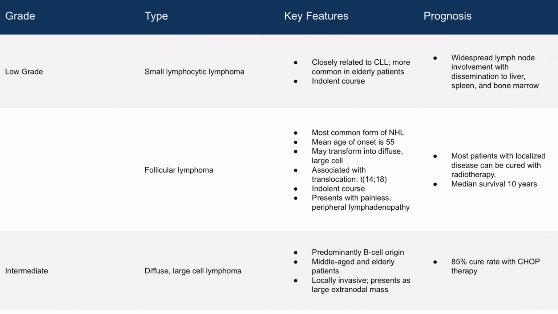Follicular lymphoma is the most common form of non-Hodgkin lymphoma. It has a mean age of onset of 55 years old and may transform into diffuse large cell lymphoma. It is associated with the translocation t(14;18). It also has an indolent course and presents with painless peripheral lymphadenopathy. The prognosis of localized disease is good, with most patients being able to be cured with radiotherapy. However, the median survival of non-Hodgkin lymphoma is 10 years.